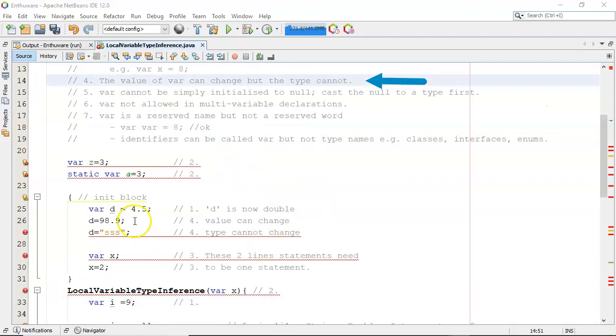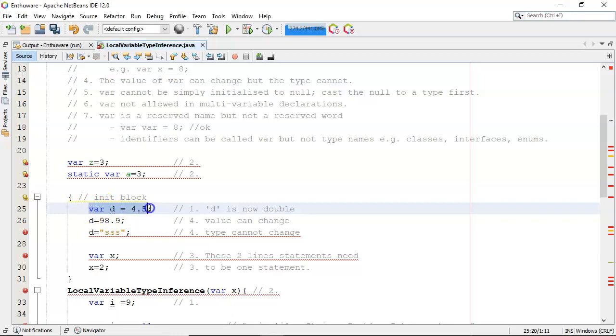Number 4, the value of var can change, but the type cannot. So let's have a look at that. So here we've declared var d is assigned 4.5. It is now a double.